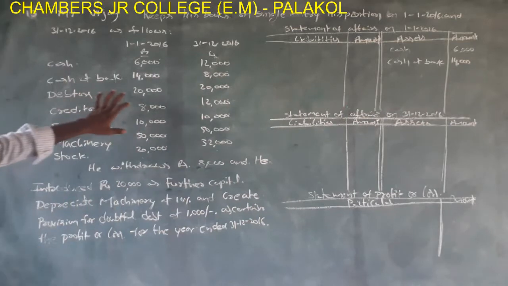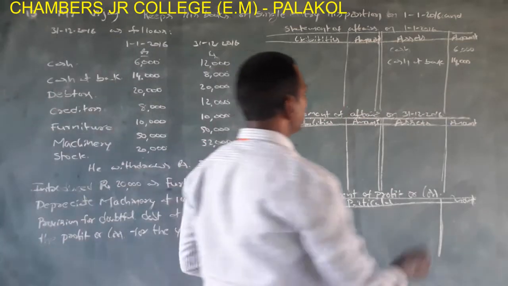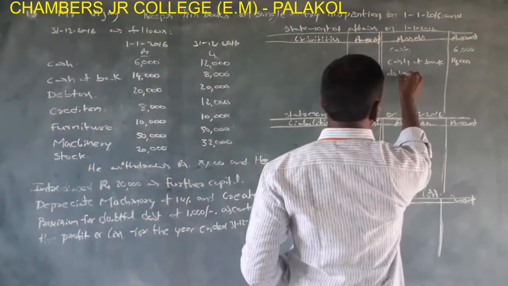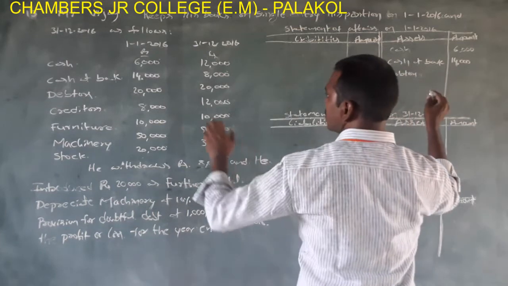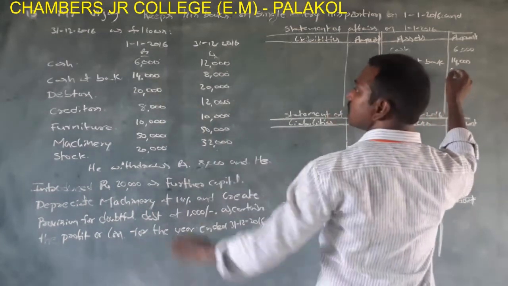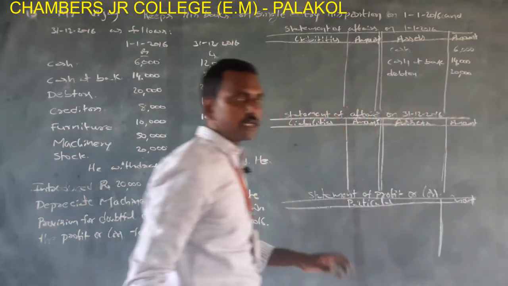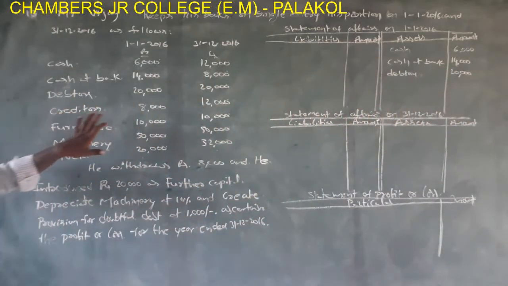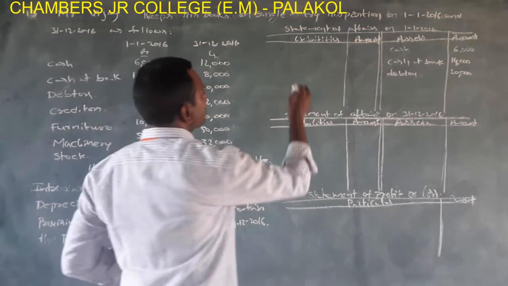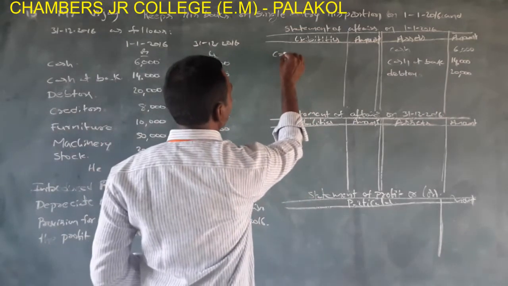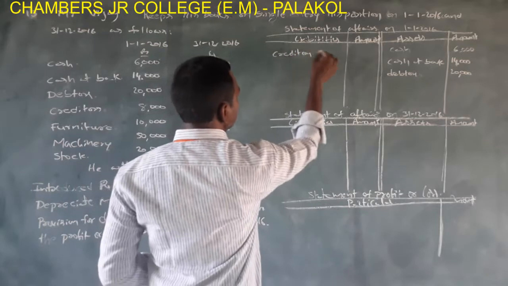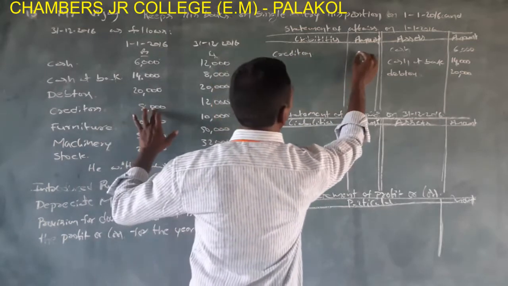Next, debtors 20,000. Debtors is also an asset. Debtors rupees 20,000. Okay. Next, creditors. Creditors is a liability, so it is shown in the liability side. Creditors rupees 8,000.